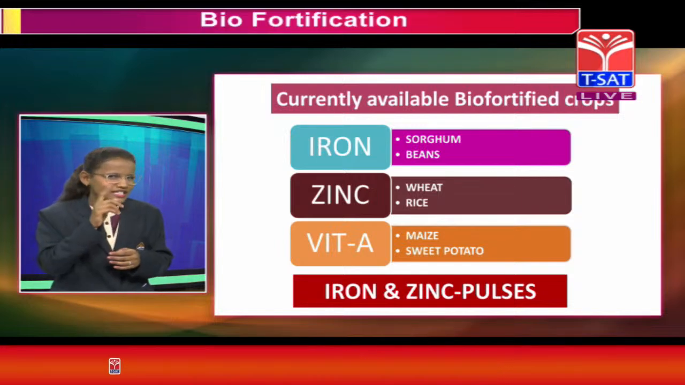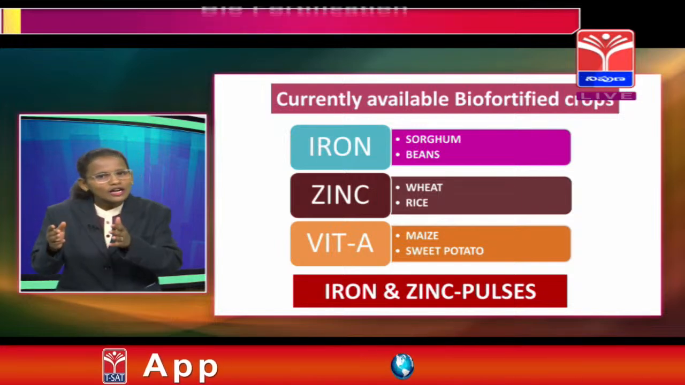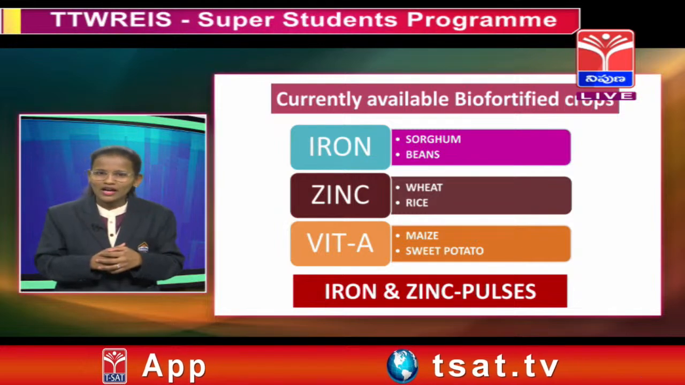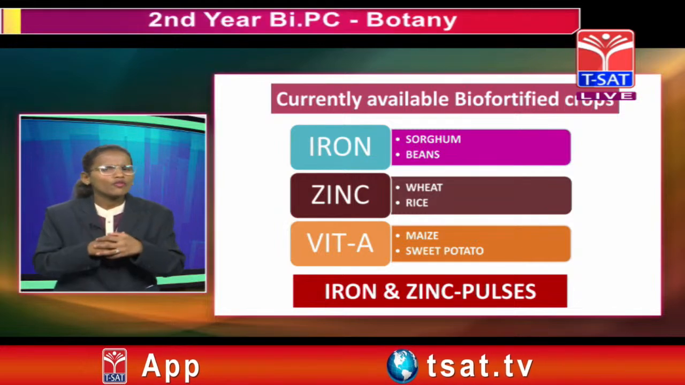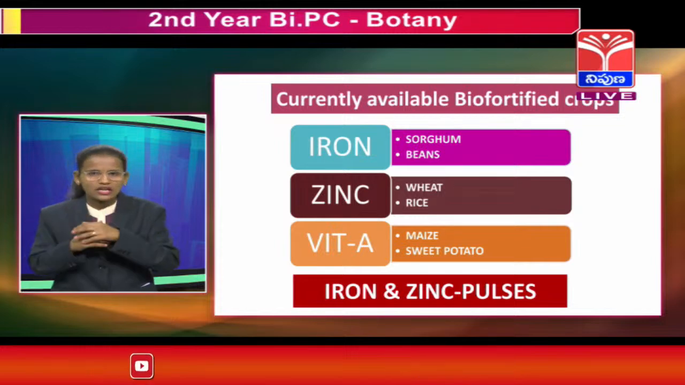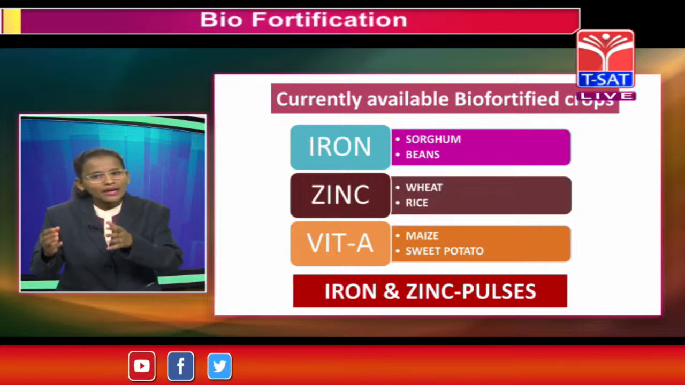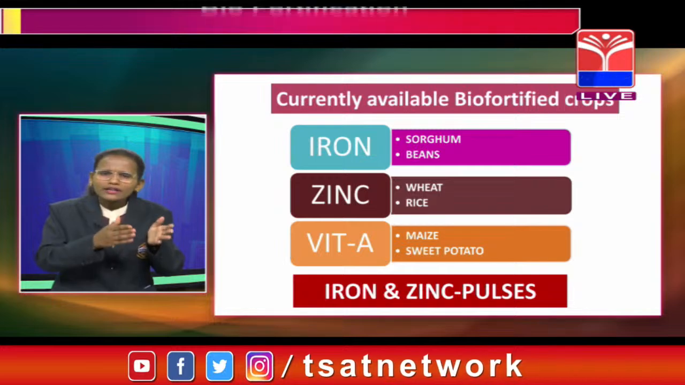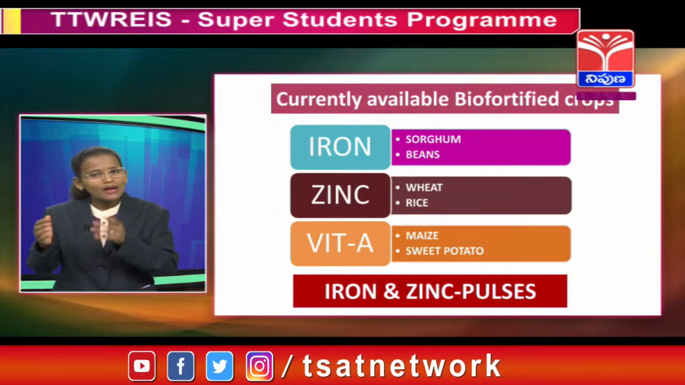I think you had got a GK question, right? So sorghum is the first biofortified plant in India. Next, zinc biofortifies wheat and rice. Vitamin A biofortifies maize and sweet potato. Iron and zinc together biofortify pulses.